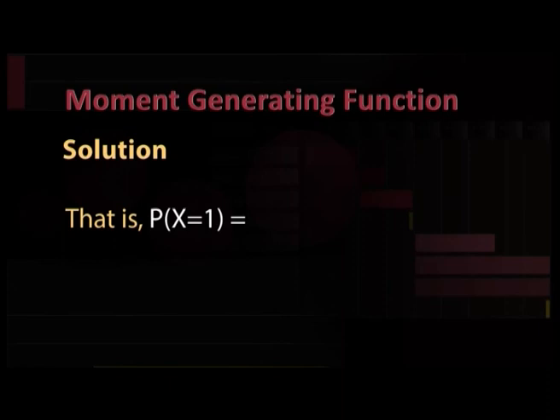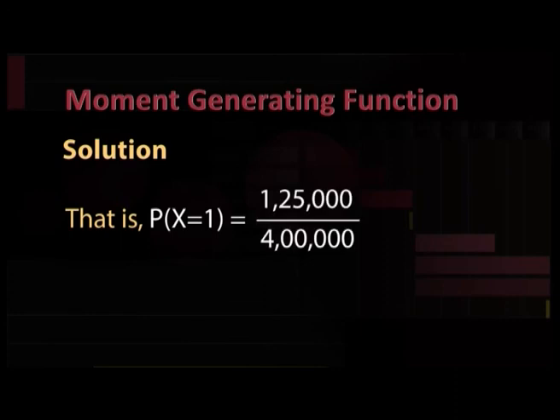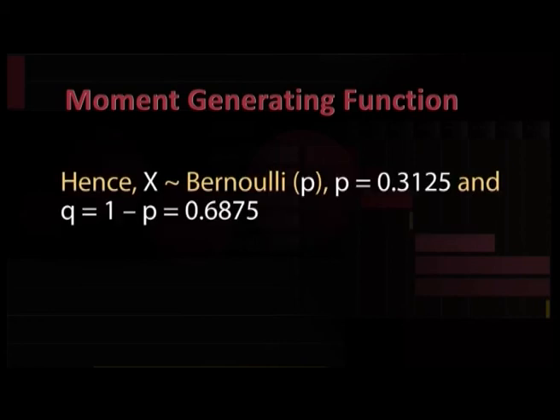That is, probability of x equal to 1 is equal to 1,25,000 by 4 lakhs, which is equal to 0.3125. Hence, x is Bernoulli with p equal to 0.3125, and q is 1 minus p, which is 0.6875.